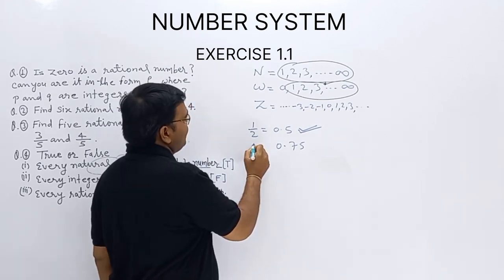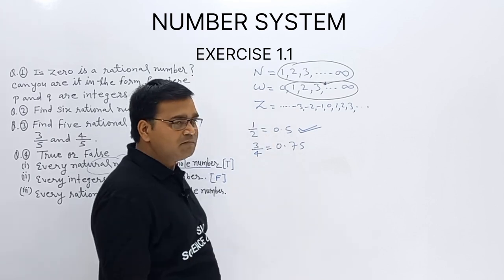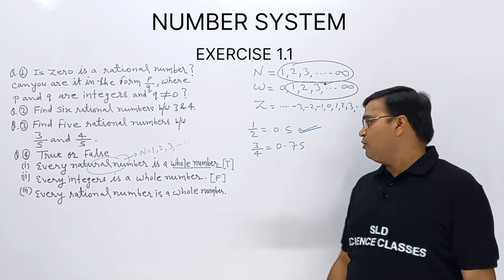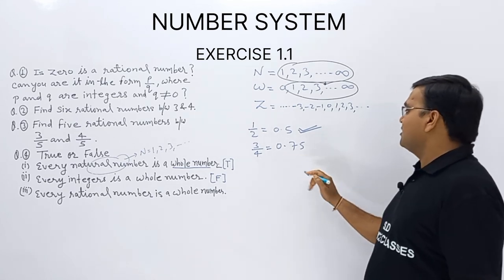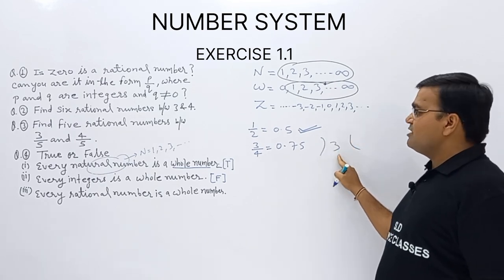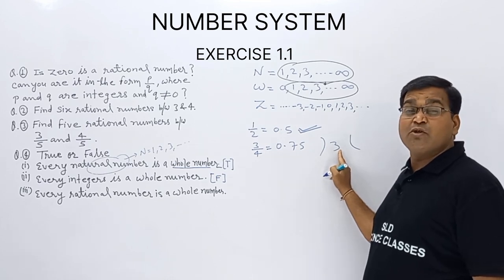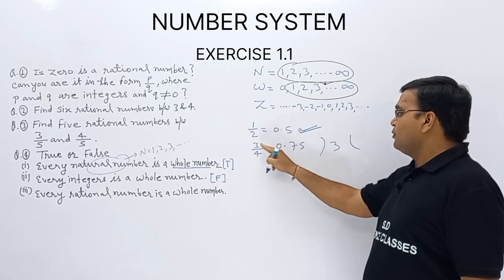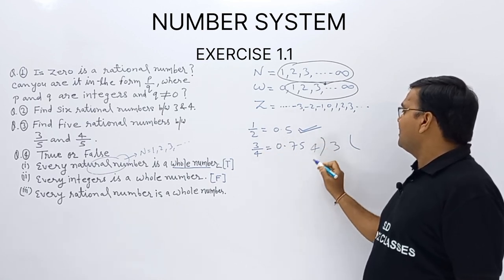This one is 3 by 4. 3 by 4, we get 0.75. Just try to solve it. 3 is the what? Numerator. Is the numerator the divisor or the dividend? Dividend. The numerator is the dividend and 4 is the divisor. Then what do we get?